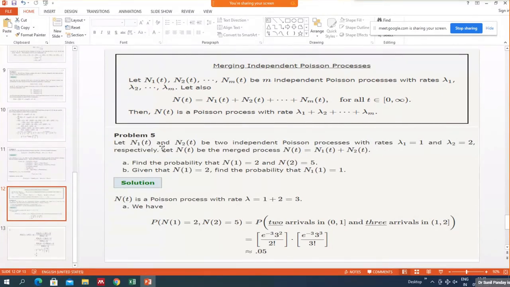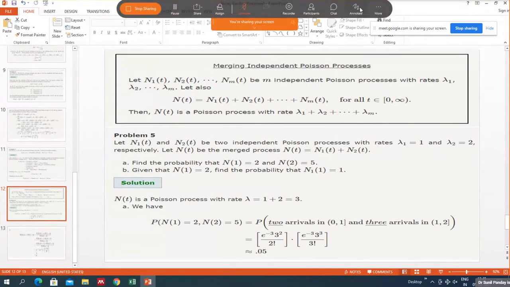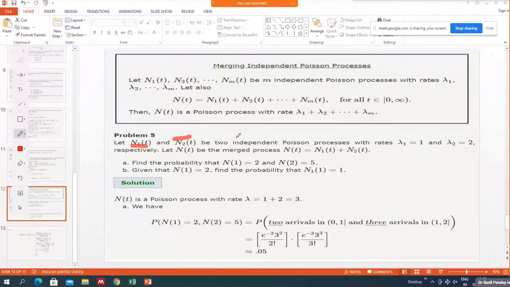Let N1(t) and N2(t) be two independent Poisson processes with parameters lambda 1 equal to 1 and lambda 2 equal to 2. N1(t) has rate lambda 1, and N2(t) has rate lambda 2 equal to 2. And now you have created another process N(t), which is the sum of these two, N1(t) plus N2(t).